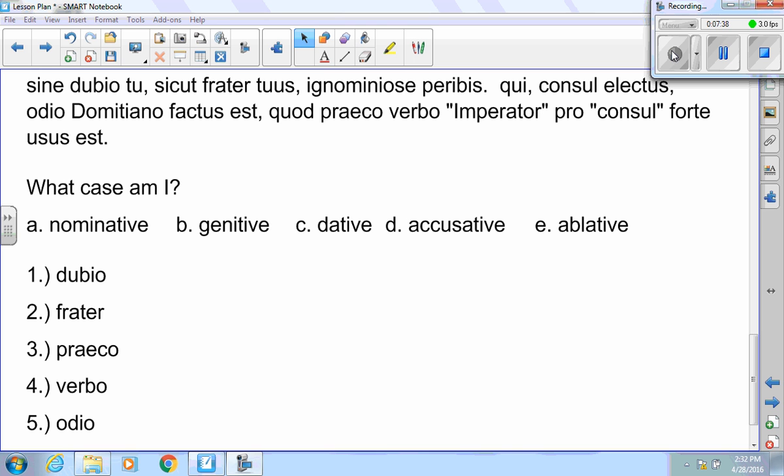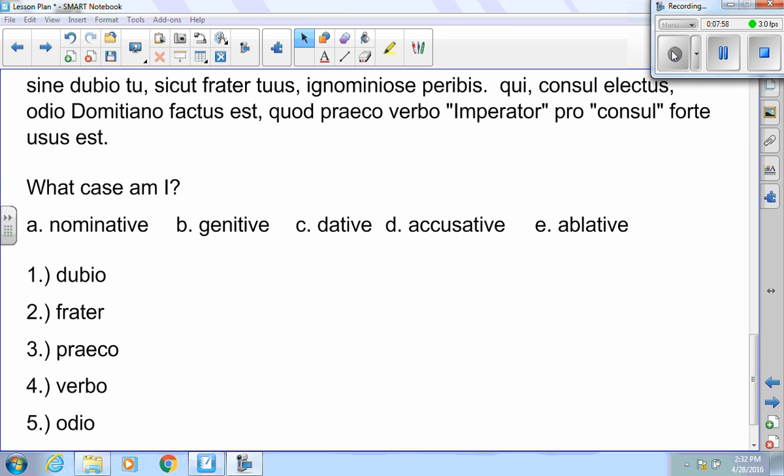Here's a translation that has a couple of tricky things, because they're going to have a couple of kind of trick questions from your translation. This is from one of your stories, and it has some of those tricky ones in it. Without a doubt, you, just as your father, will be killed most disgracefully.